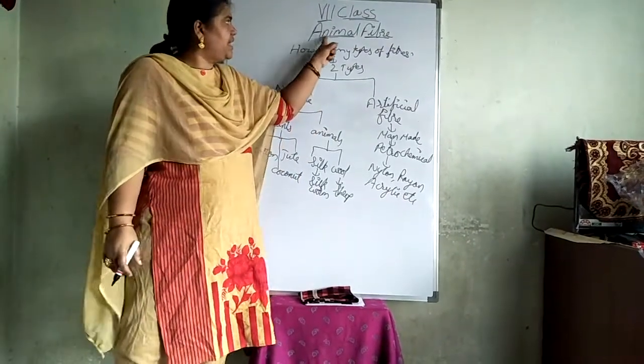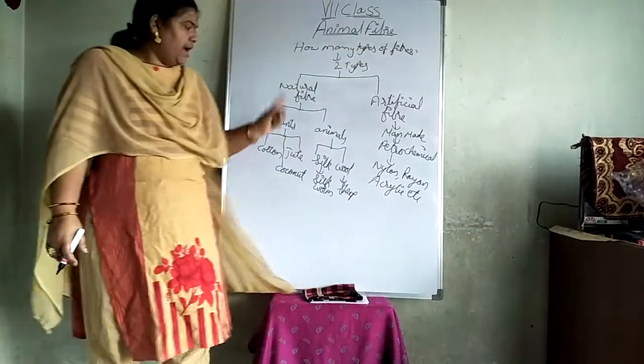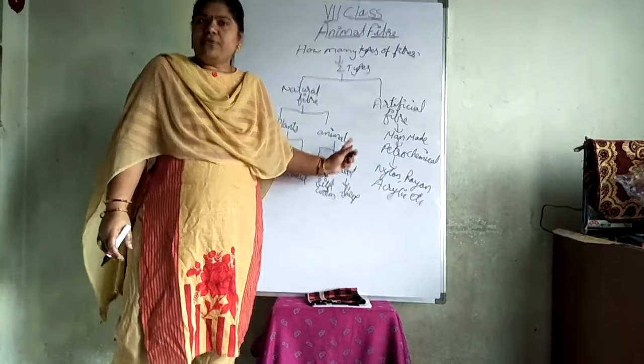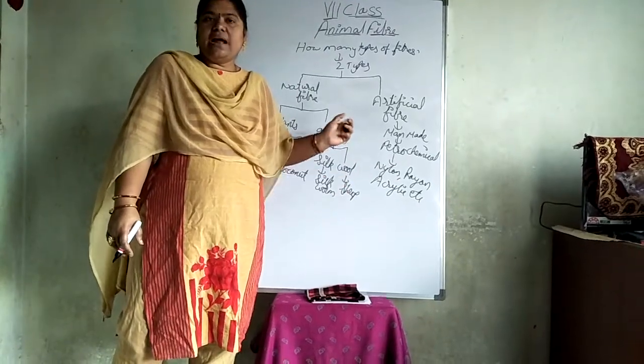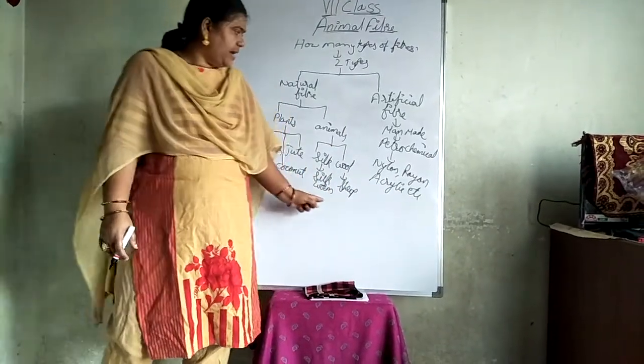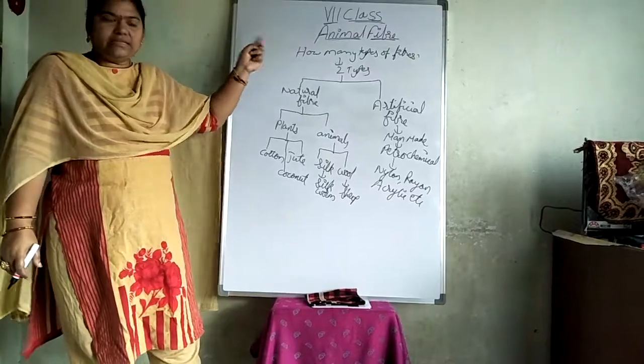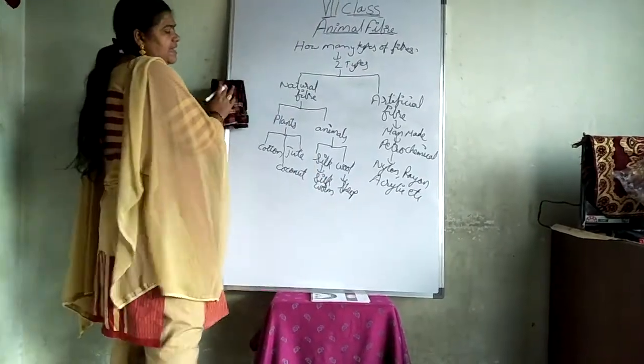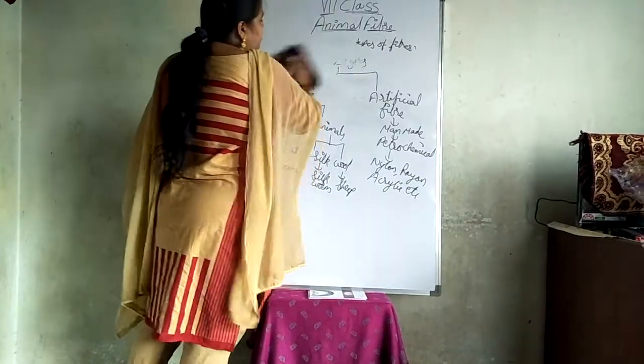Now in our 7th class, in animal fibers, we are going to discuss silk and wool fibers, from where we are getting them and how we are going to use these fibers. Now our topic of this class is silk and wool.